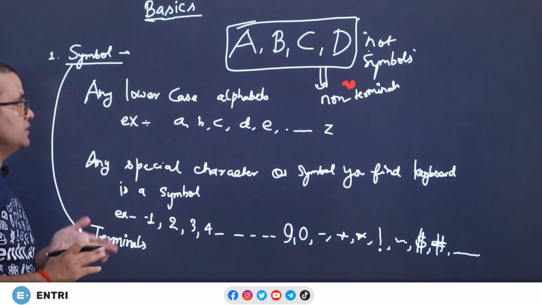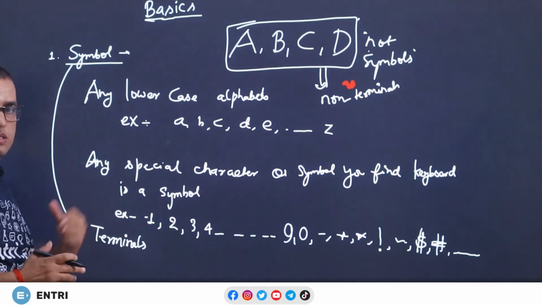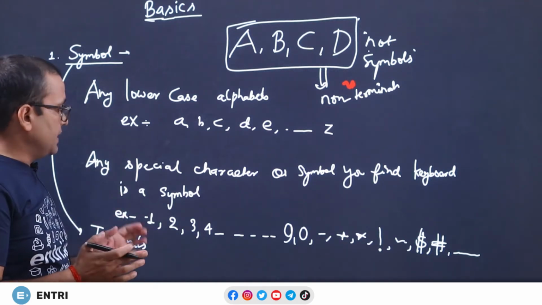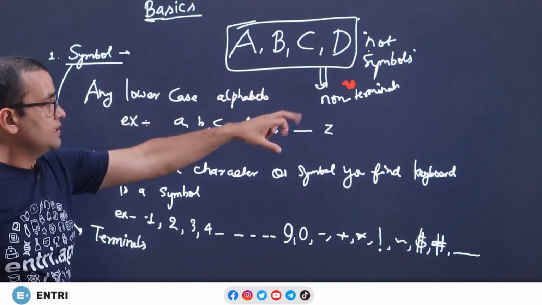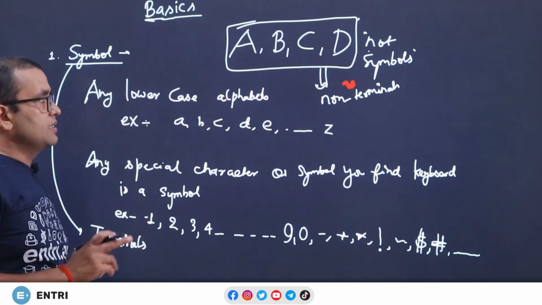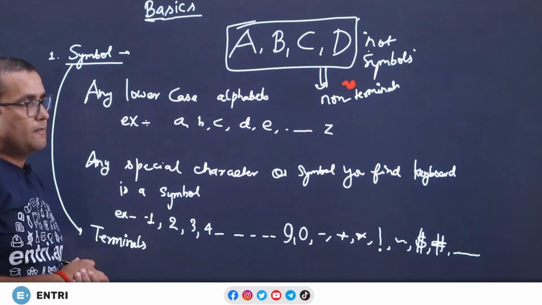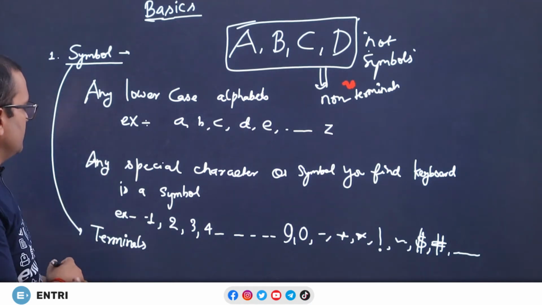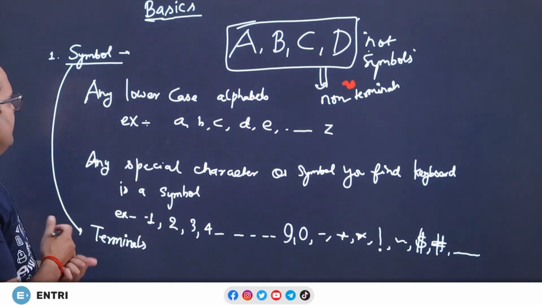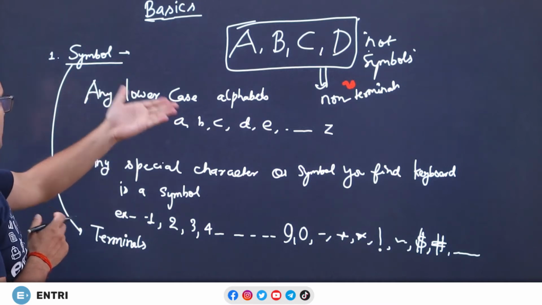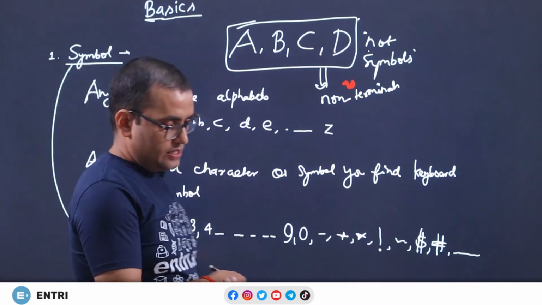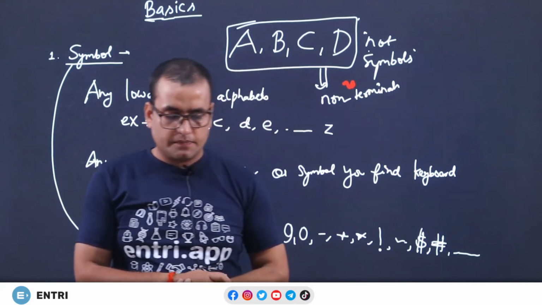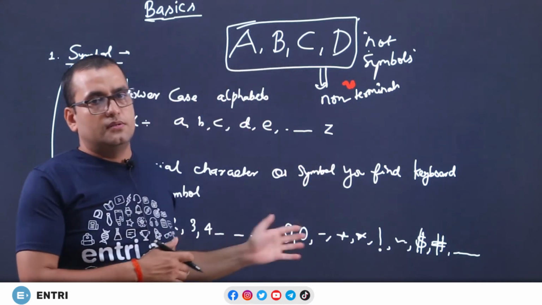We will use the word terminals instead of symbols, so be ready for it. Terminals are known as symbols and variables are known as non-terminals. Variables are also known as identifiers. So, these are two names of variables. Non-terminal, and symbol is terminal. So, this is the smallest entity in TOC, and that is all for this discussion of symbol.